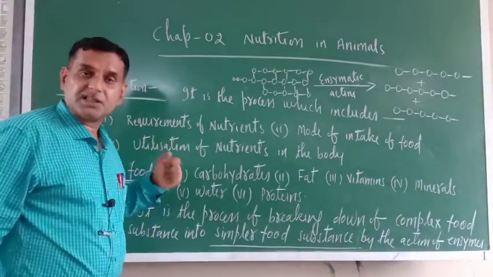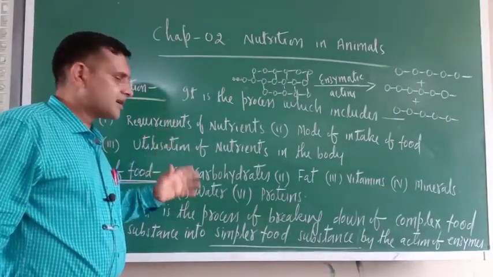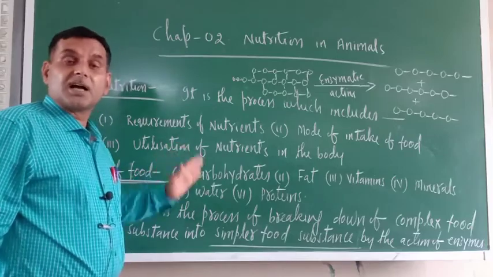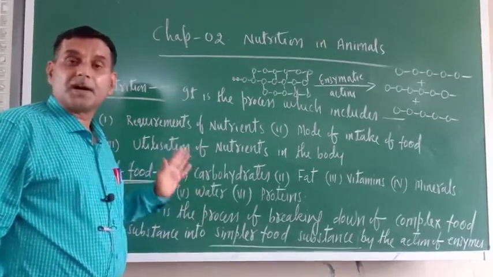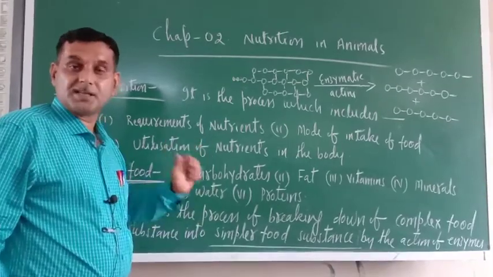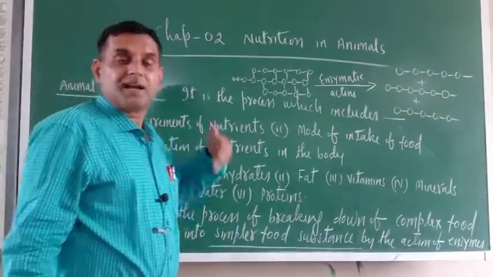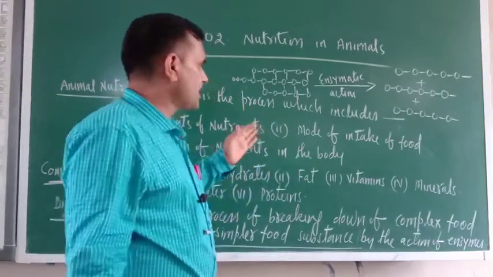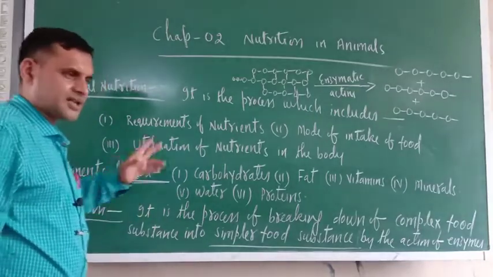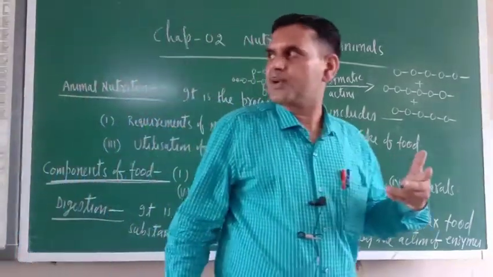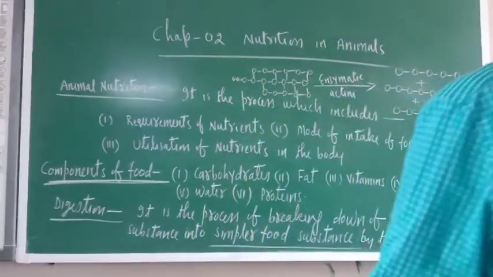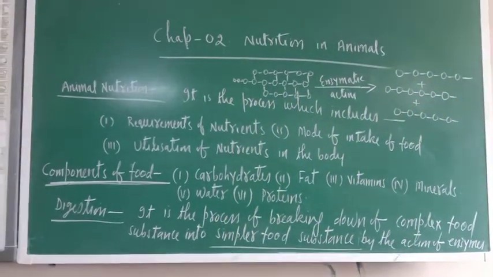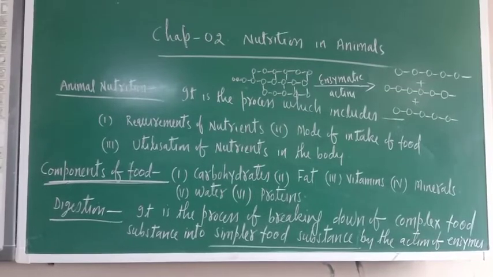So what is the meaning of digestion? Digestion is the process in which complex food material is broken down into simpler food materials by the action of enzymes. If enzymes are not there, then food cannot be digested. Remember this, this is the simple process of digestion. So even if a food component is complex, very easily we can digest it with the help of enzymes.